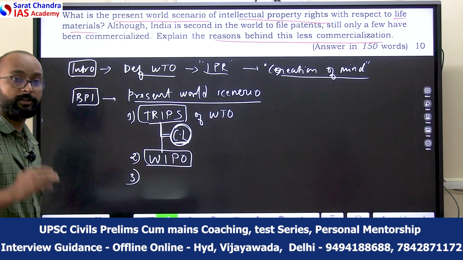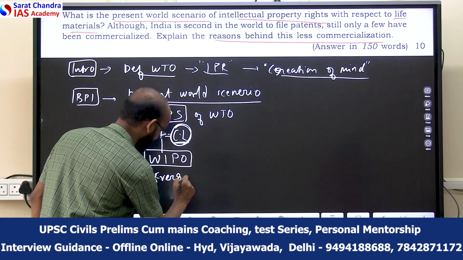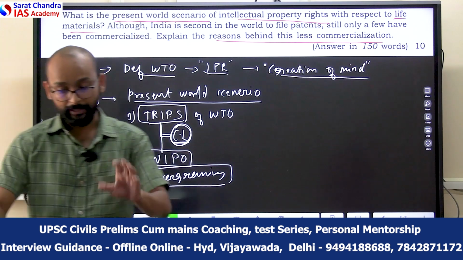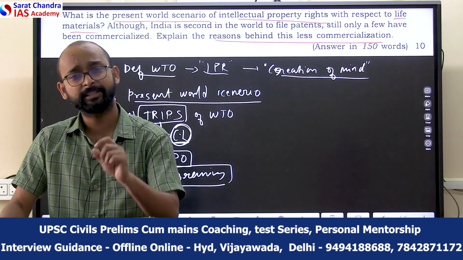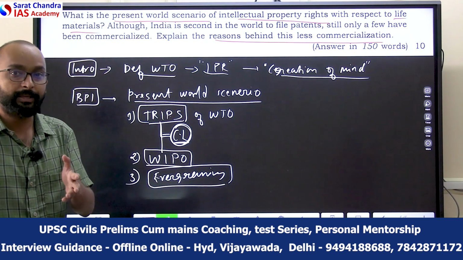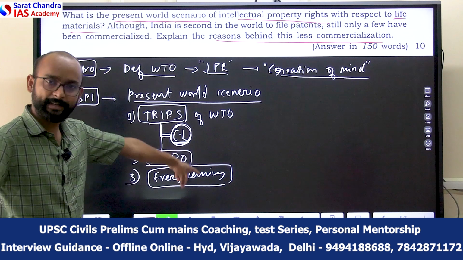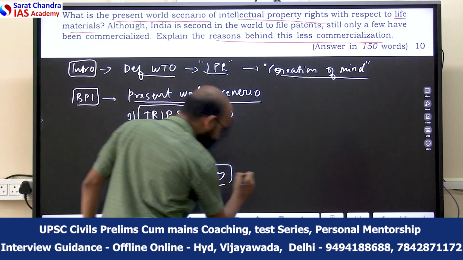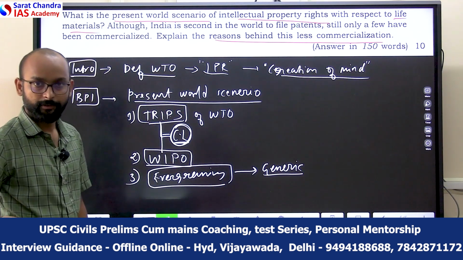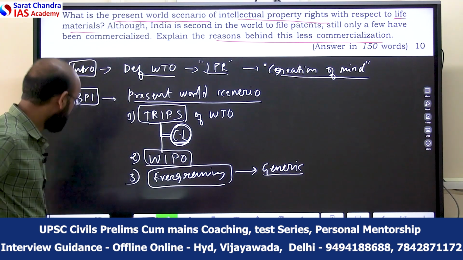Third, we can also talk about certain issues here. For example, the evergreening of patent. It is also a significant issue here, because many of the companies bring a small change in the drug composition and try to get a patent, so that they can get the benefit for many more years. That is known as the evergreening of patents. That can also be mentioned here, because it actually affects the generic drug manufacturers, which impacts the health security of many people, especially in Asian and African countries.